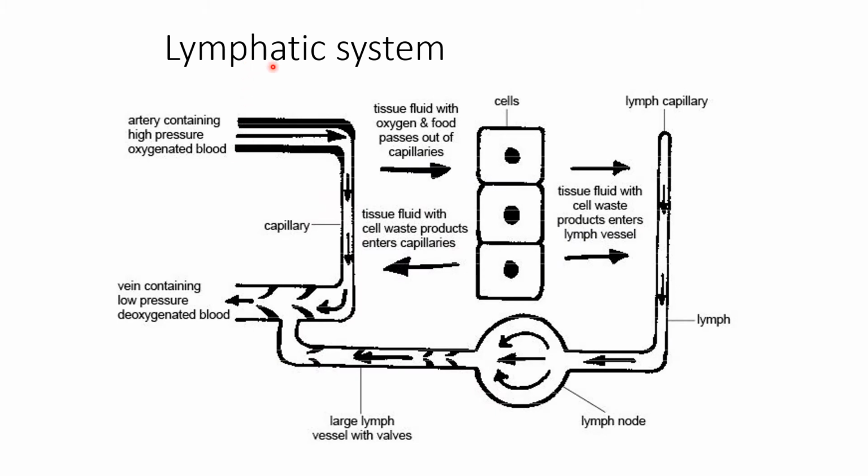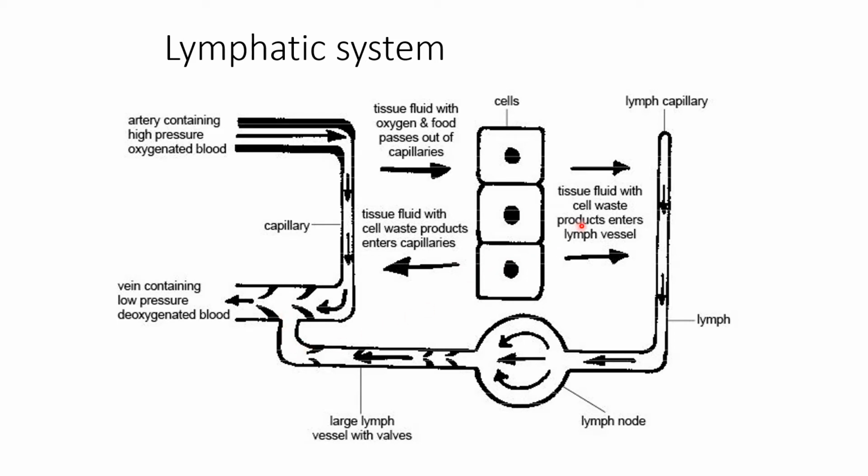So here you can see this lymphatic system. The artery contains high pressure oxygenated blood and it returns into the capillary. Through the capillary, here there is a vein containing the low pressure deoxygenated blood, and here there is a mixing of this blood at the capillary end. Tissue fluid with the oxygen and the food passes out of the capillary and here there are tissue cells. So tissue fluid with the cells' waste products enters the capillary, and the lymphatic fluid is its main function.